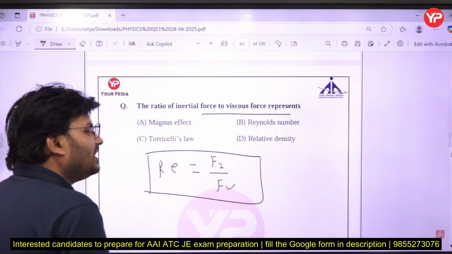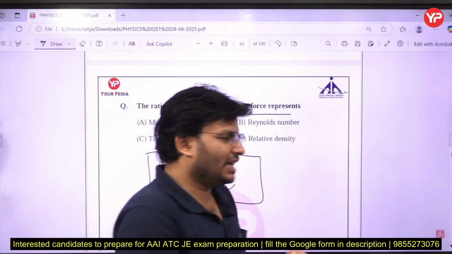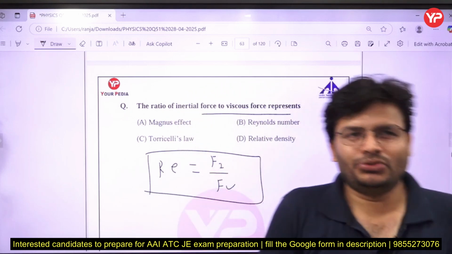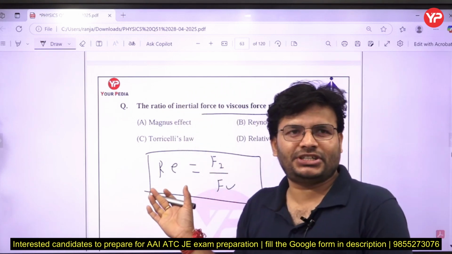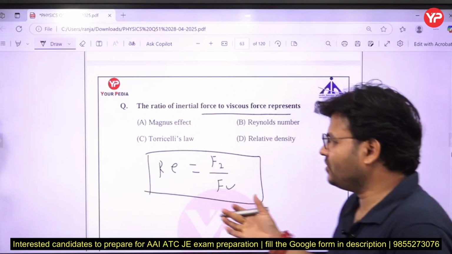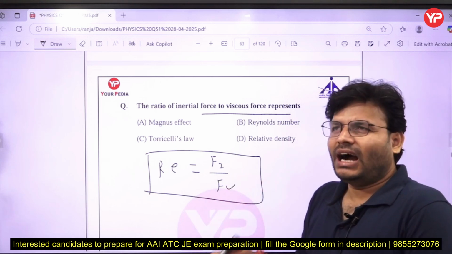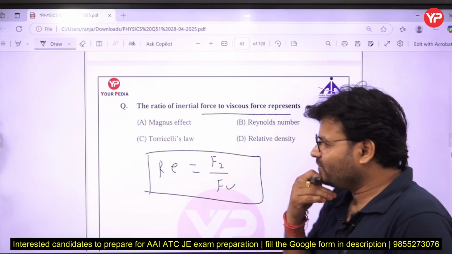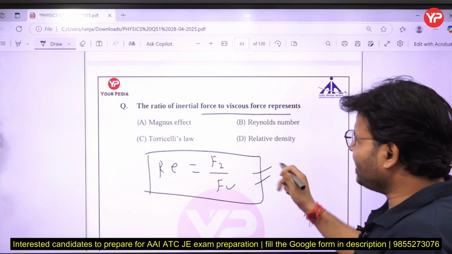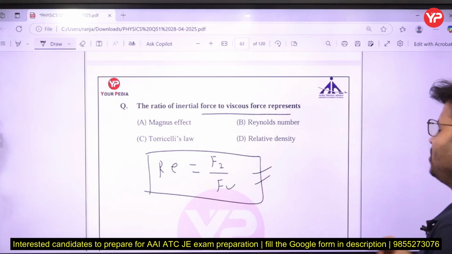Reynolds number. With the help of Reynolds number you are going to judge whether the flow is laminar or turbulent. So simply we can say, sir, on the basis of Reynolds number I can judge whether the flow is laminar or turbulent. So here inertia force upon viscous force is known as Reynolds number.